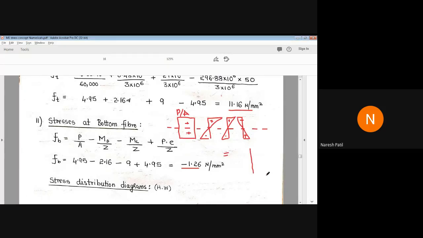At top, we have 11.66. That is positive. So positive means this side. Then at bottom, 1.26. Negative 1.26. So negative means this side. So we have to join now.